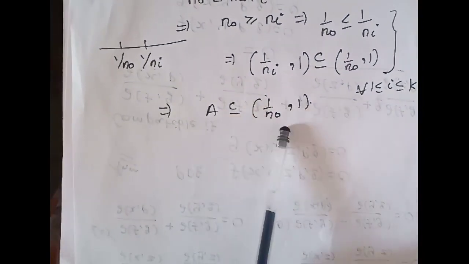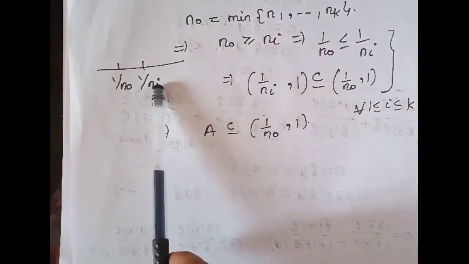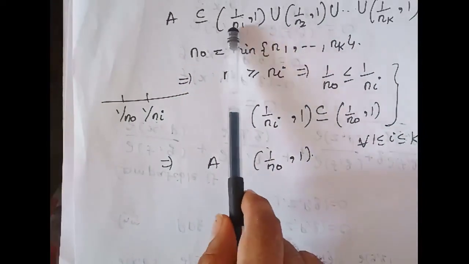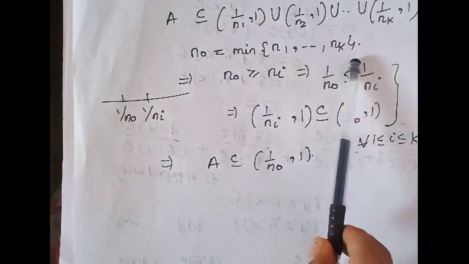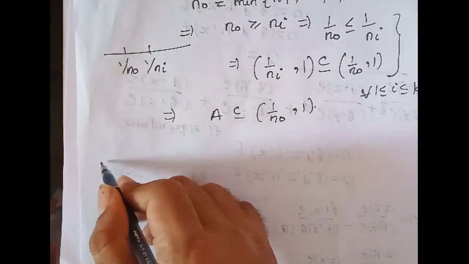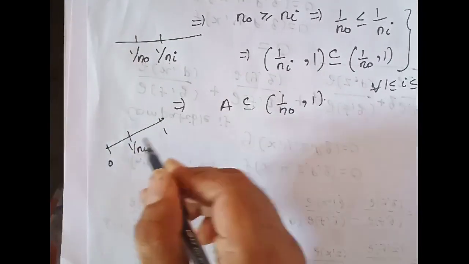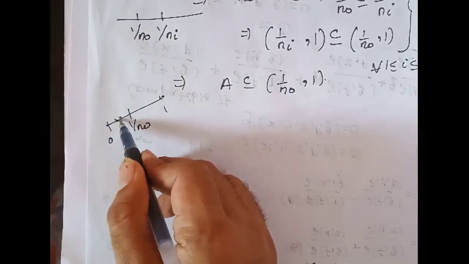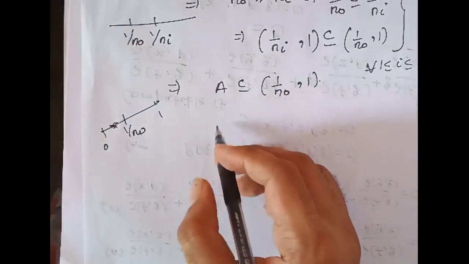Now we want to get an element which is in A but which is not here. That will give us a contradiction. How did we do that? We took the largest among all these reciprocals, which is done by choosing the minimum of all denominators, and we get a relation of this form. But we know the range is (1/n0, 1) and A starts from 0. So there is definitely going to be some element before 1/n0.